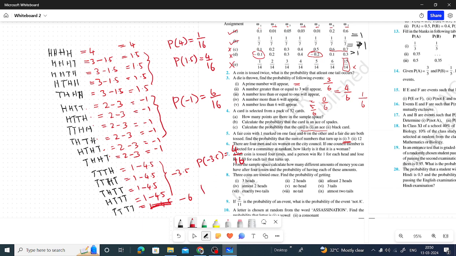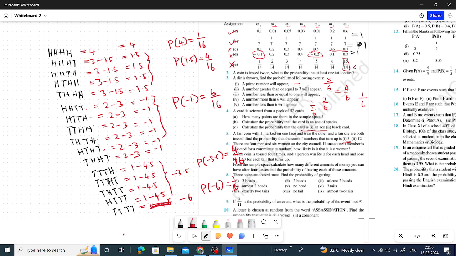And probability of losing 6, how many times? Once, 1 by 16. So these are the probabilities, and this is a very important question.